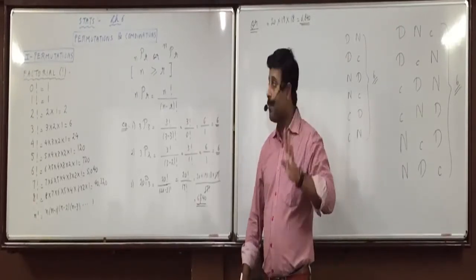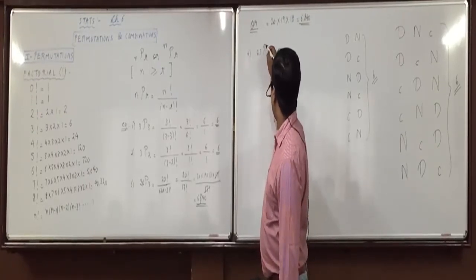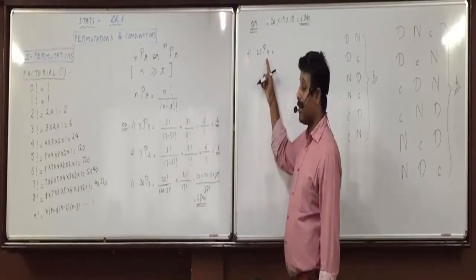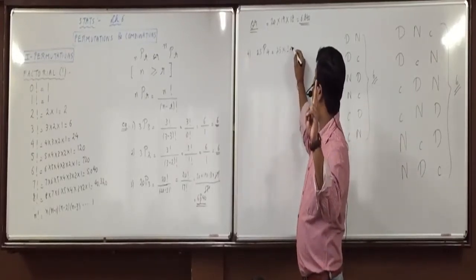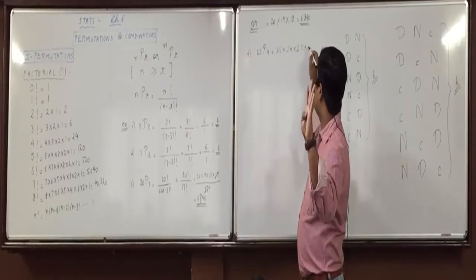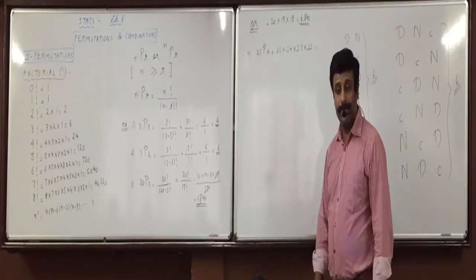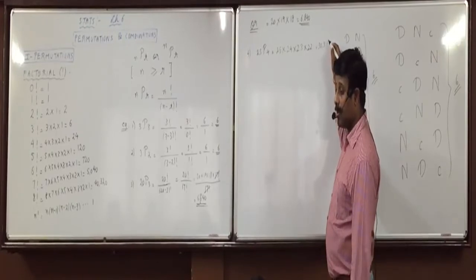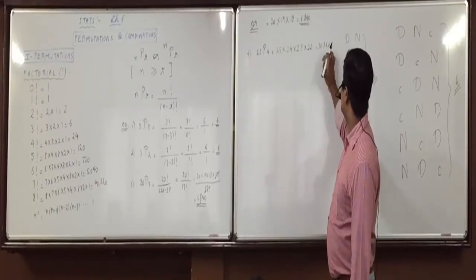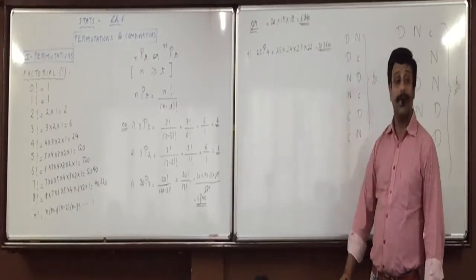Able to understand this? So, suppose it is 25P4. What is r? 4. So 25, 24, 23, 22. 4 numbers. Okay? 303,600. Did you understand this, everyone? So this is the ultra shortcut.